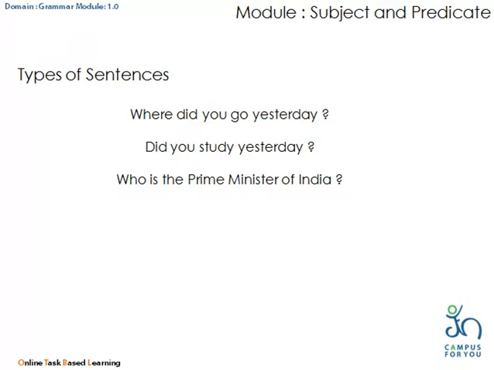Now read these sentences. Where did you go yesterday? Did you study yesterday? Who is the Prime Minister of India? All these three sentences are ending with a question mark, and hence these type of sentences are used to ask questions, and hence they are known as interrogative sentences.